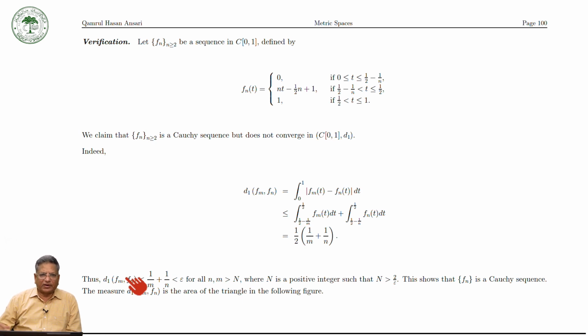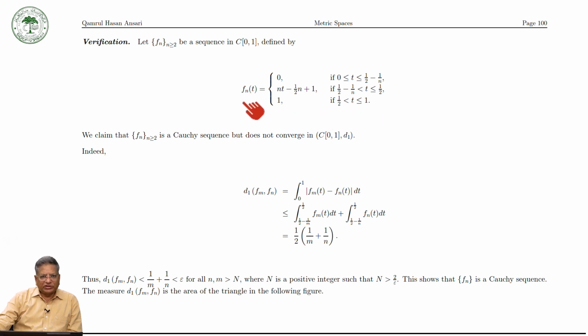To produce the example, we consider a sequence f_n, n greater than or equal to 2, of functions in C[0,1], which is defined in this way. That is, f_n(t) is equal to 0 if t lies between 0 and 1/2 minus 1/n; if t lies between 1/2 minus 1/n and 1/2, then the value of f_n(t) is nt minus n/2 plus 1; and the value of the function is 1 when t lies between 1/2 and 1.